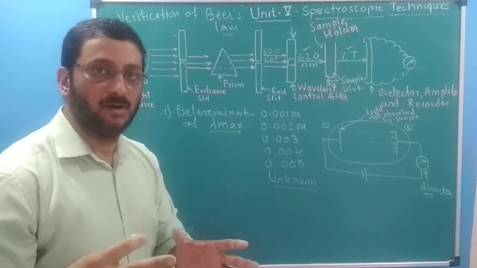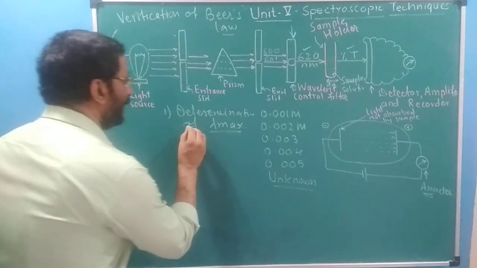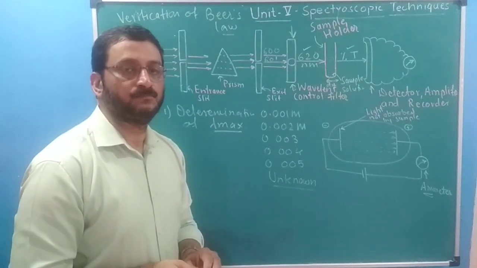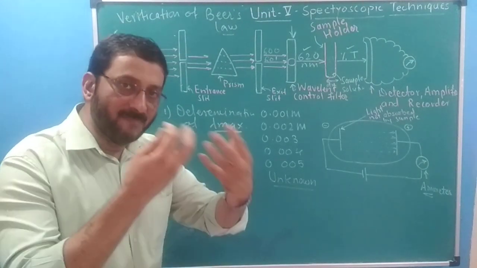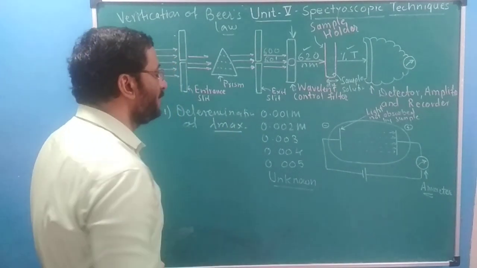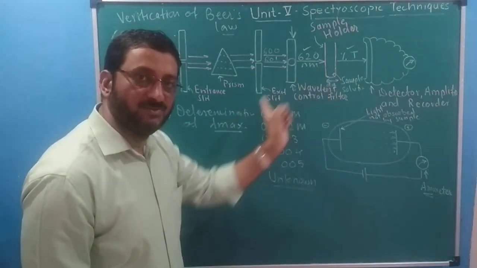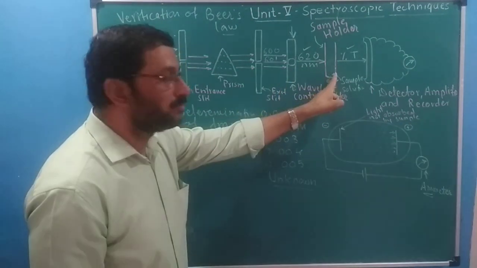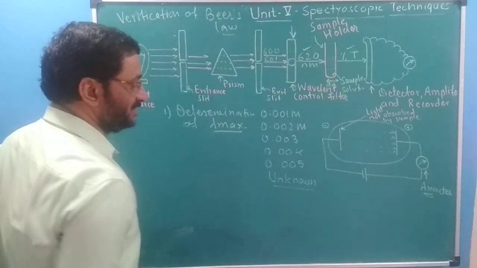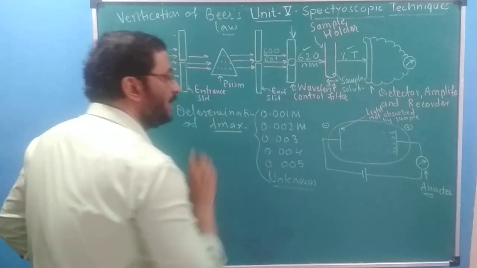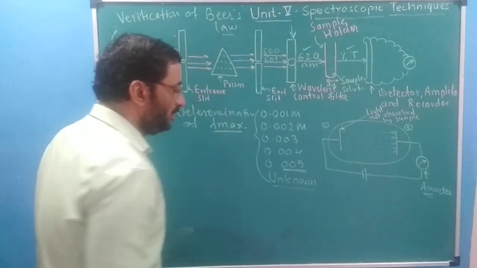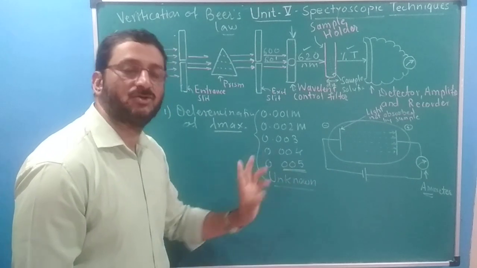In the manual we have provided, part 1 is lambda max. What is lambda max? Selecting that wavelength which is absorbed to the maximum extent by the copper sulfate solution. How many solutions do we have? We have 5 solutions and 1 unknown, total 6 solutions. Out of that, for selecting lambda max, we mostly keep the solution of highest concentration in the sample holder.